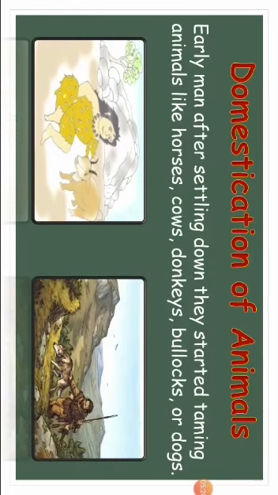Domestication of animals. After settling down in villages, early humans also started taming animals. They are like horses, cows, donkeys, bullocks, or dogs. They used these animals for plowing their farmlands. They also got food such as milk and meat from these animals. Dog was the first domesticated animal tamed by early humans.